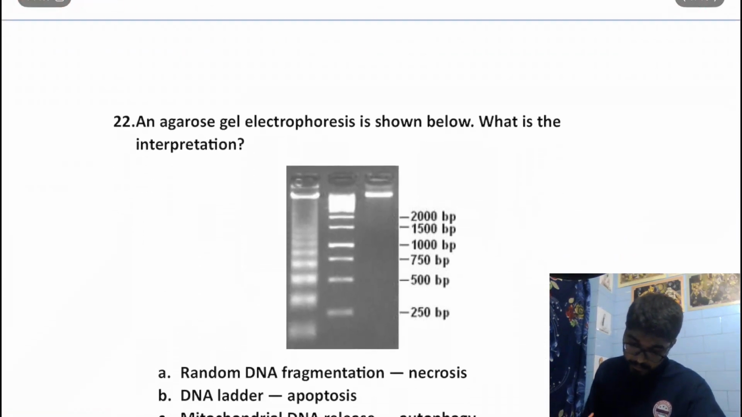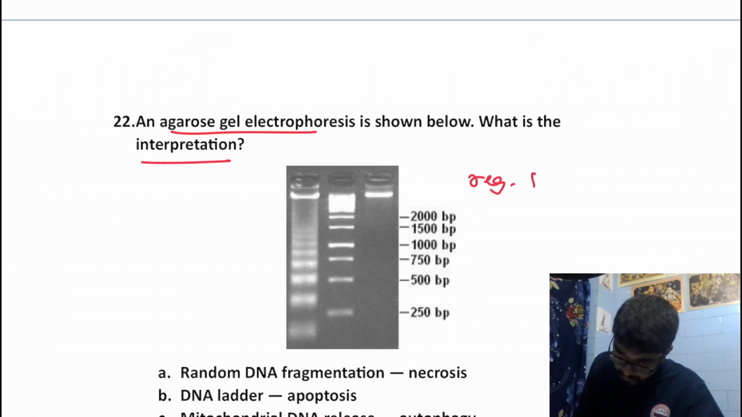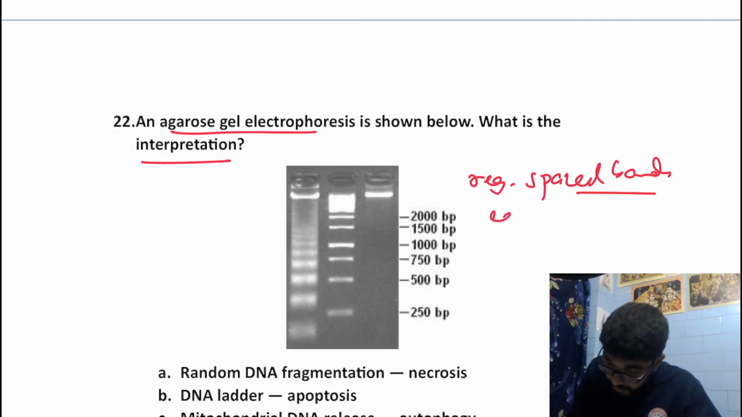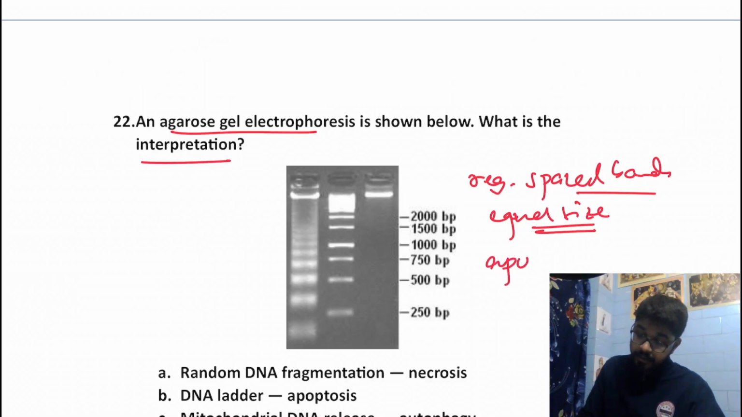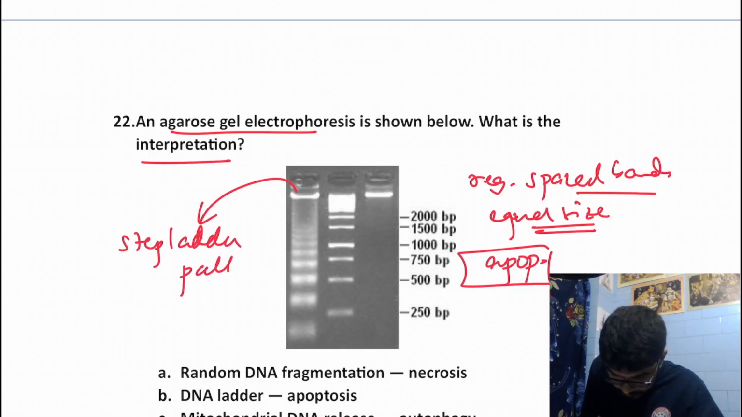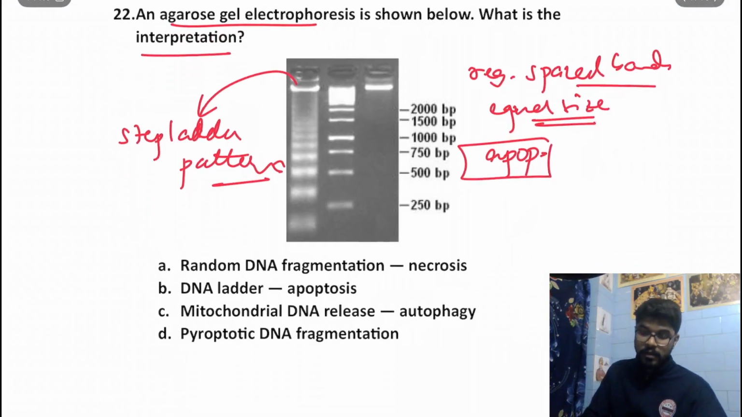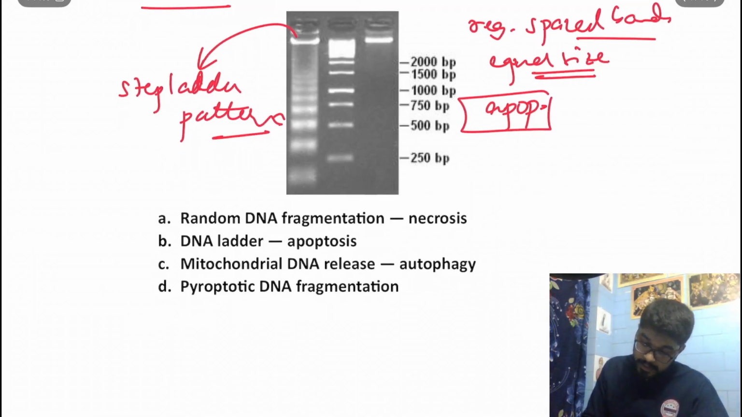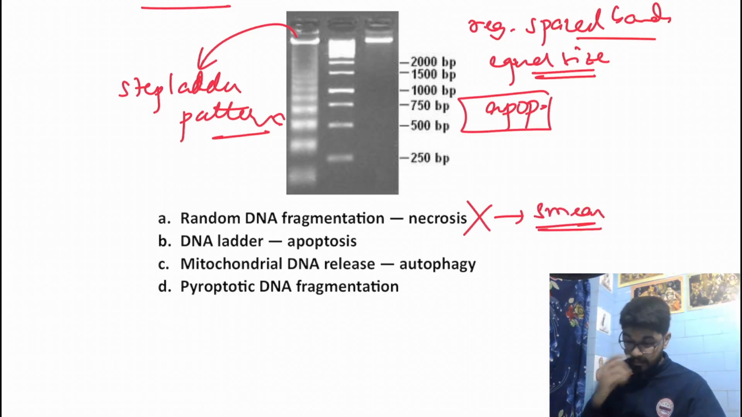Over here we get an agarose gel electrophoresis. What is the interpretation? We see regularly spaced bands, that is, equal sized fragments, which is characteristic of apoptosis. This pattern is known as the step ladder pattern. Now, looking at the options: random DNA fragmentation and necrosis, no. In necrosis, we would get a smear pattern on electrophoresis. DNA ladder apoptosis, this is our correct answer.